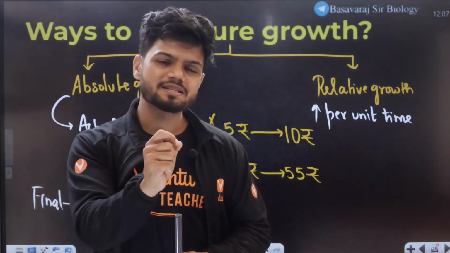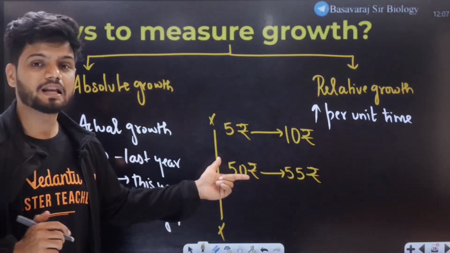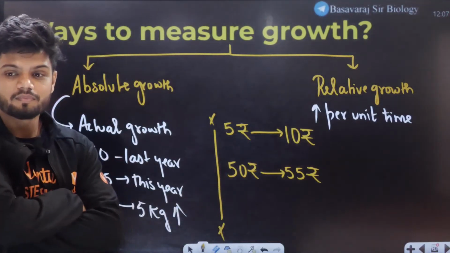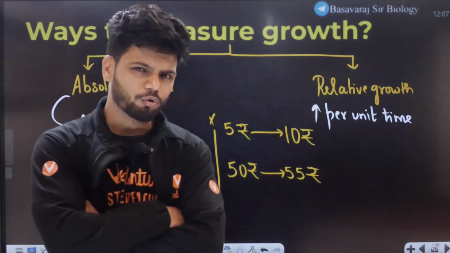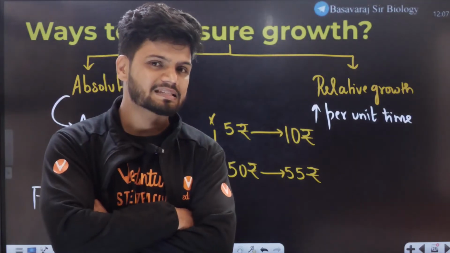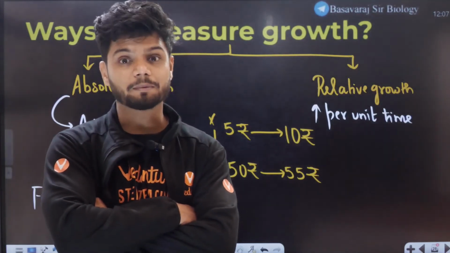But in both of these cases, let's take Ninja and Christina. Tell me who is more happy. Even though there is an increase of 5 rupees in both of these cases, who is more happy?